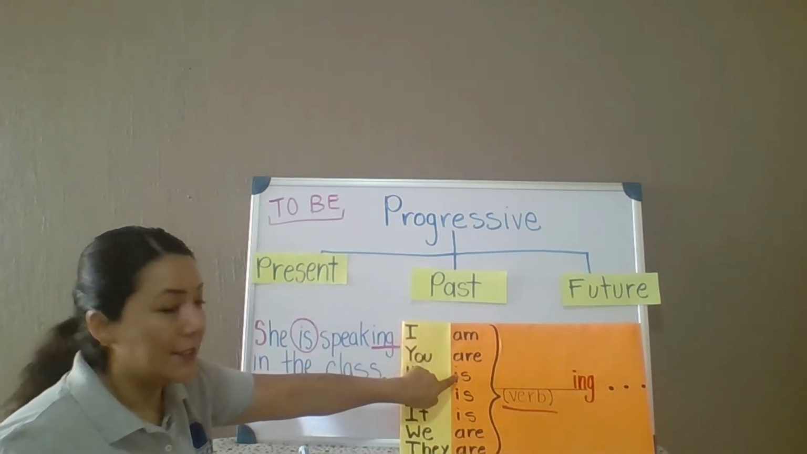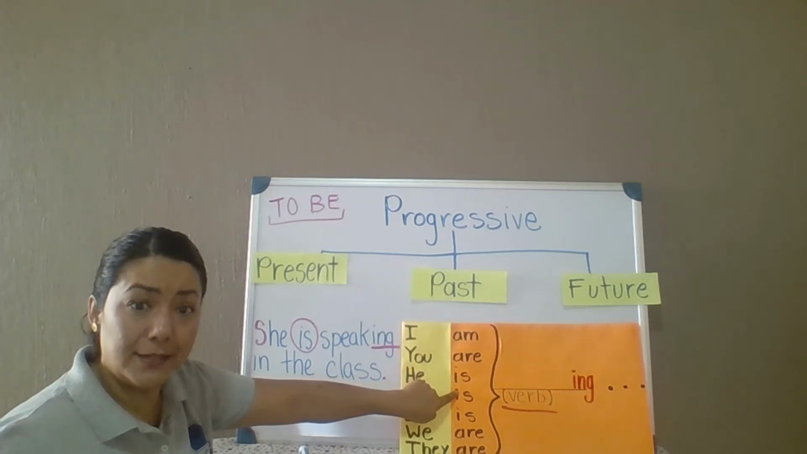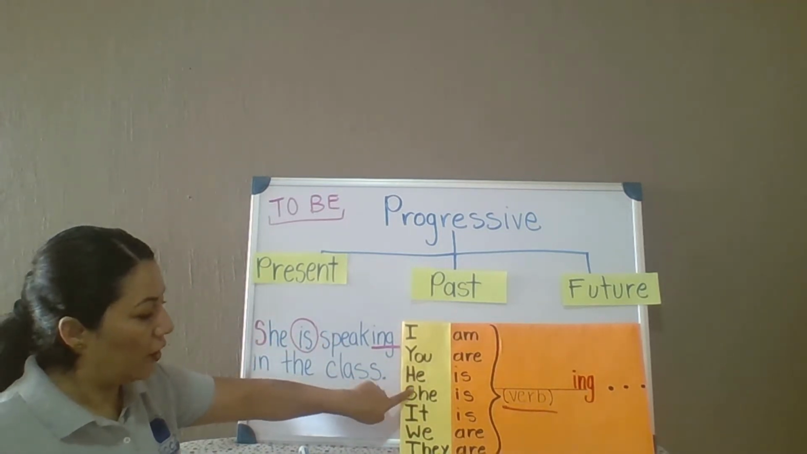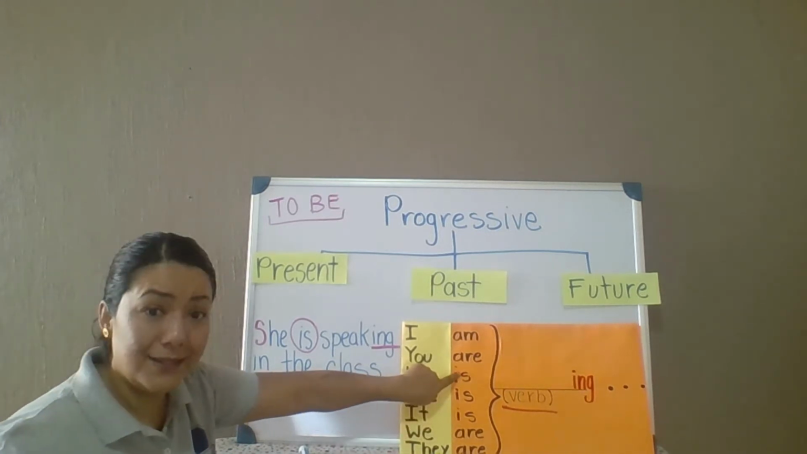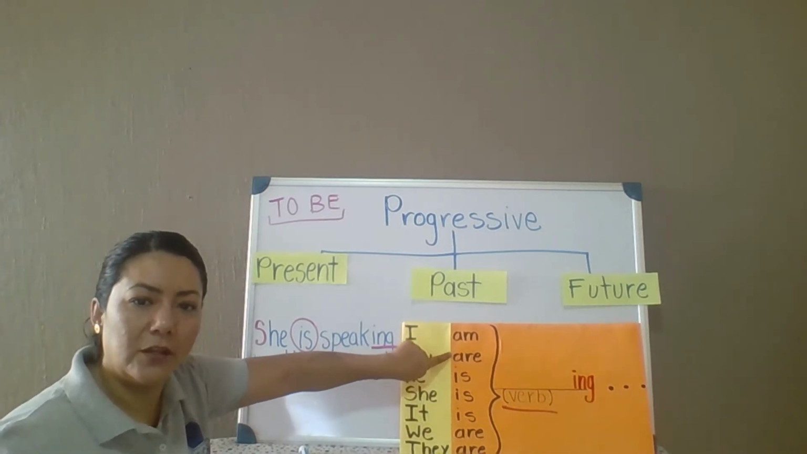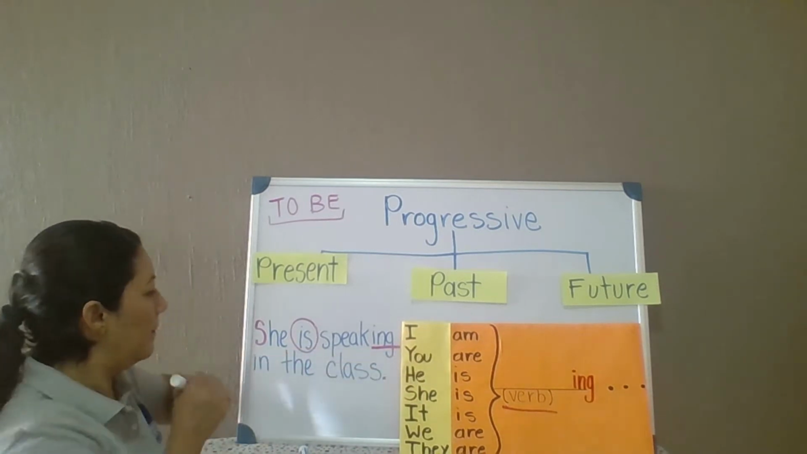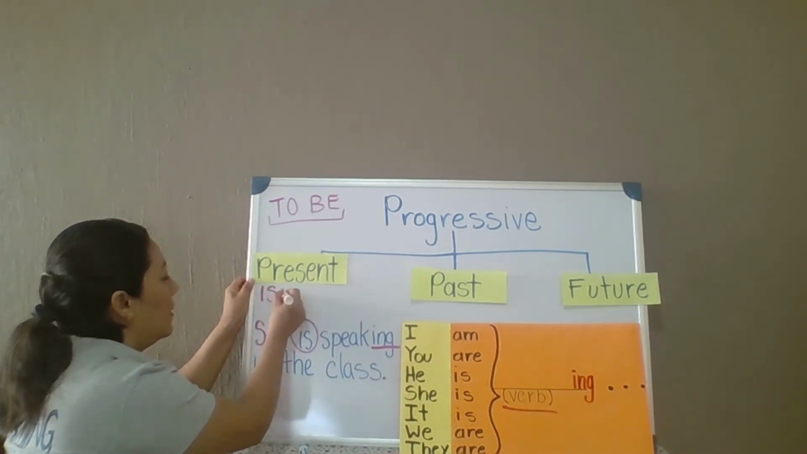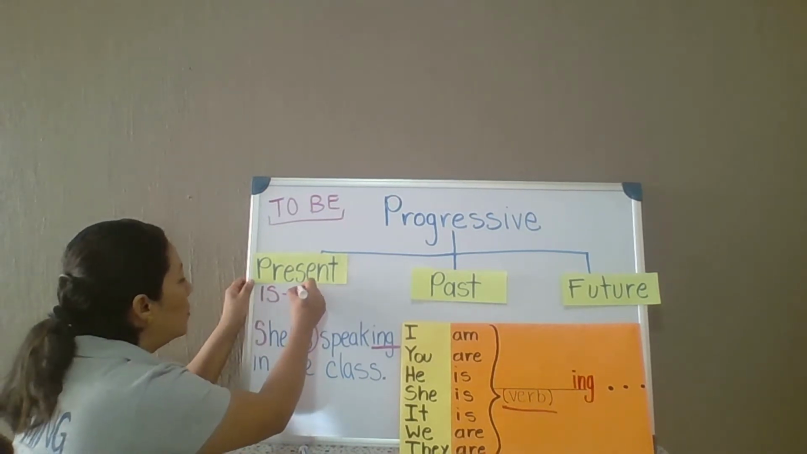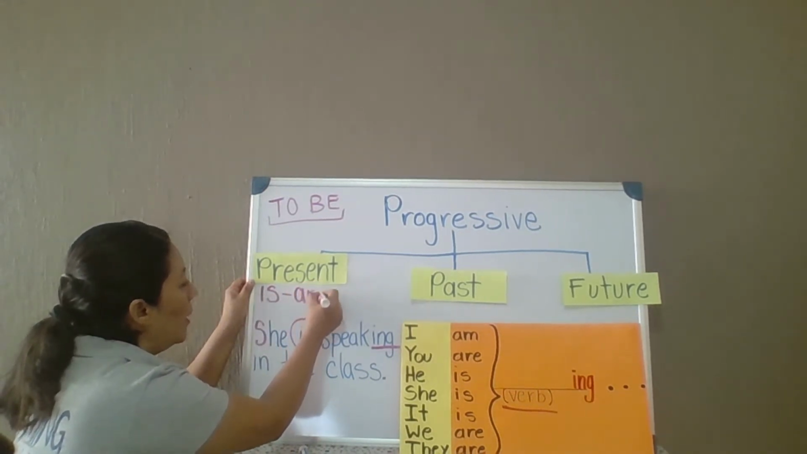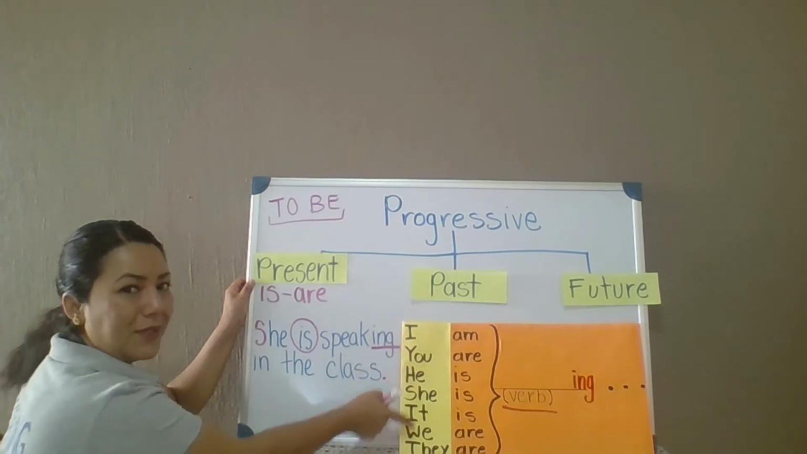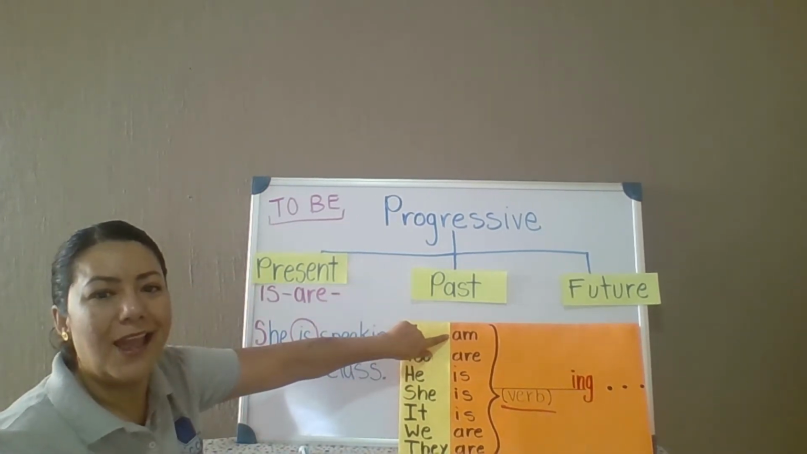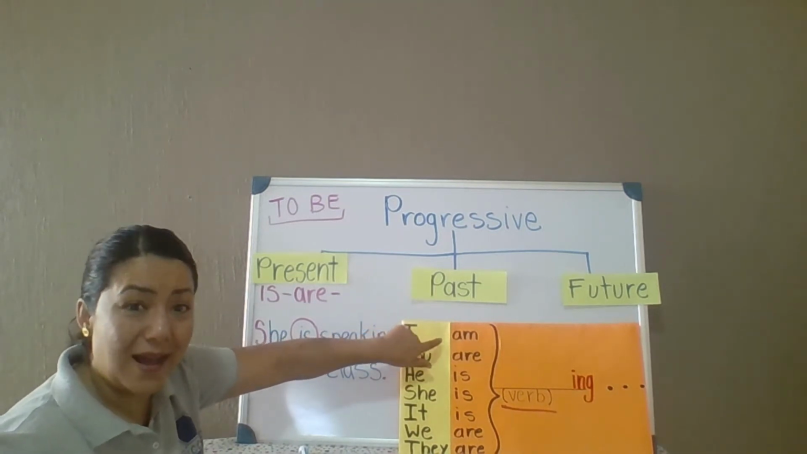Look, sometimes we use is, like in this sentence, because it's for he, she, and it, we use is. Sometimes what do we use? It's right there. Are. So I'm going to write it here. Sometimes we use is. Sometimes we'll use are, depending on what the subject is. And we are going to use am, always with I.